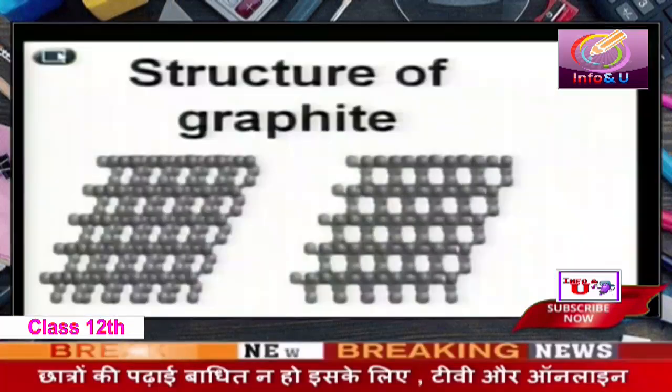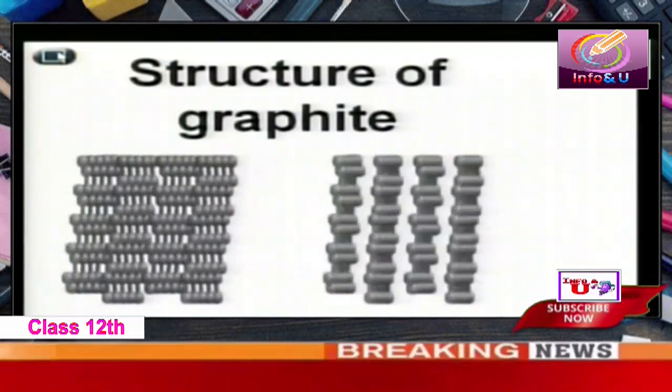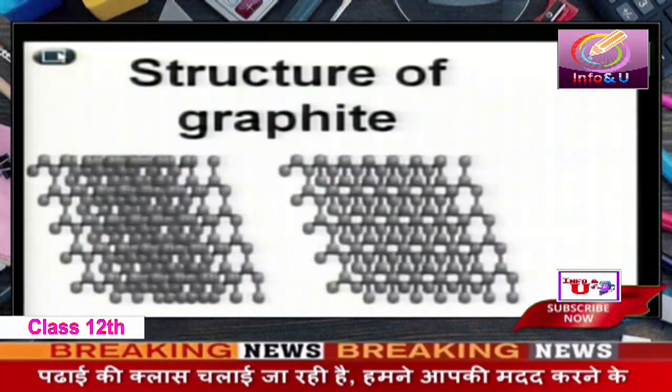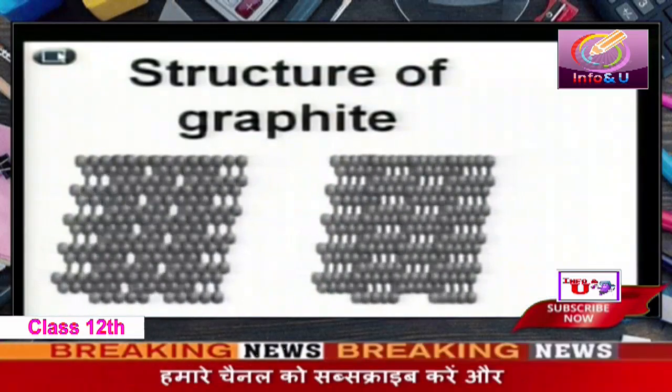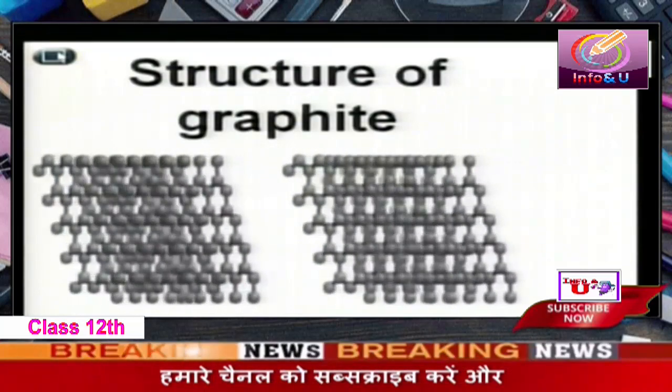And since there is no free electron or free ion, they are insulators. But there is one exception, and that is graphite. In the case of graphite, there are free electrons. It is a good conductor of electricity, and due to its layered structure, graphite is soft and is used as a lubricant. It is an exception among covalent solids, being a conductor. Otherwise, the covalent solids are insulators.